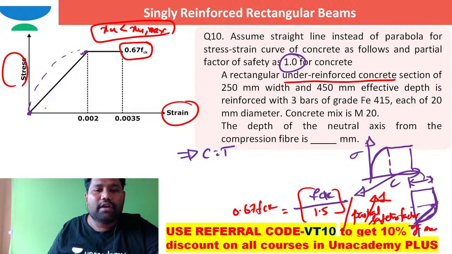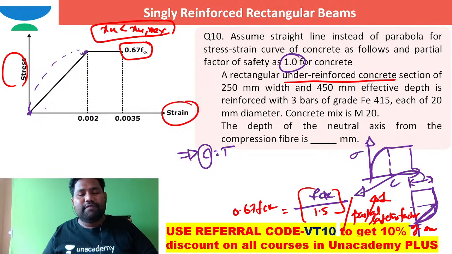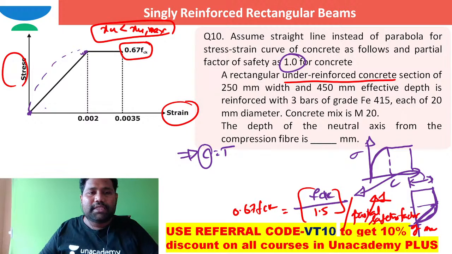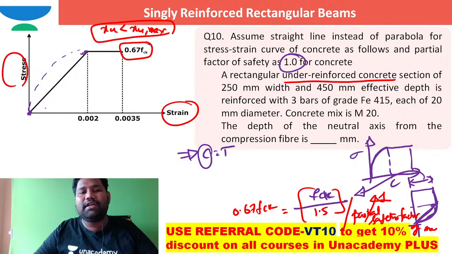Now, how can you work out the compression force? You cannot directly write 0.36 FCK B into XU because the stress block has changed. The stress block areas and the permissible values of concrete in compression have changed, so the compression force value will also change.